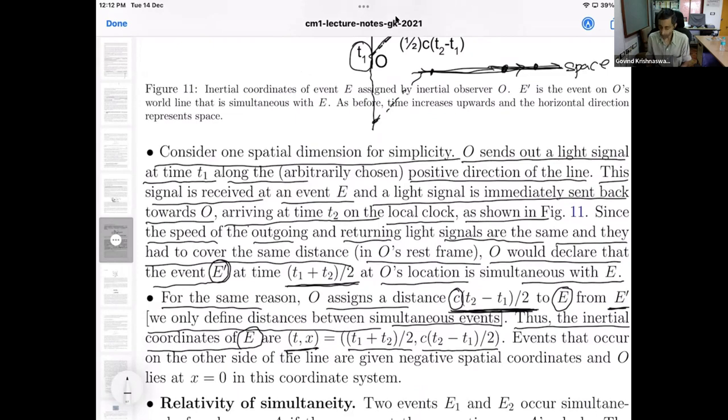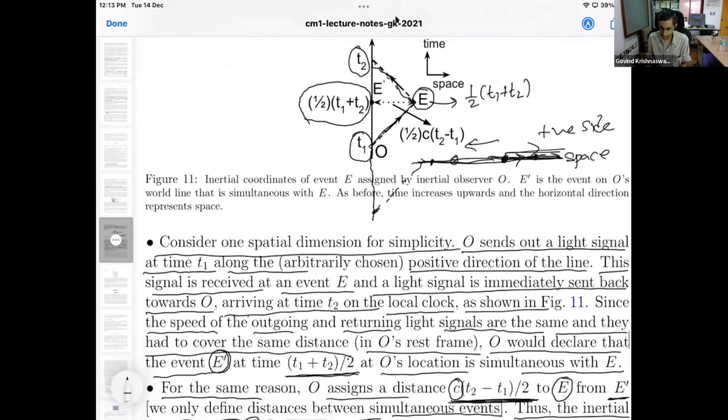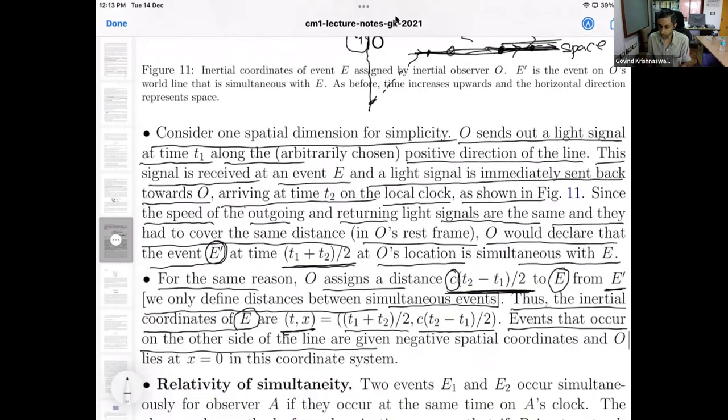And to complete this coordinate system, we say that events that occur on the other side of the line, since we were looking only at the positive side of the line, this side, also exist on this side. They will simply be assigned negative spatial coordinates.